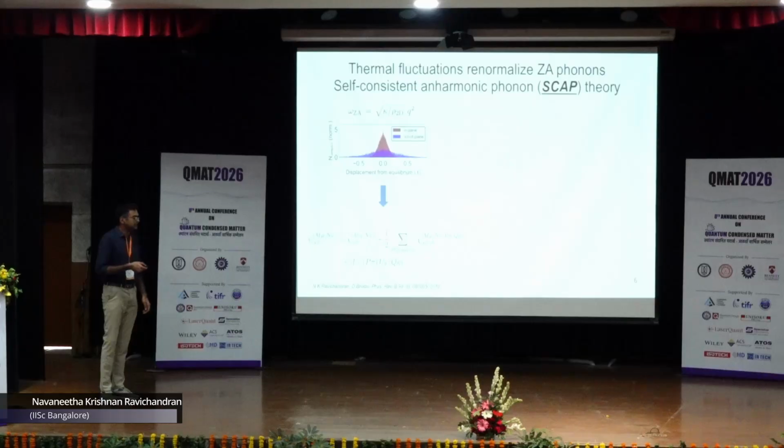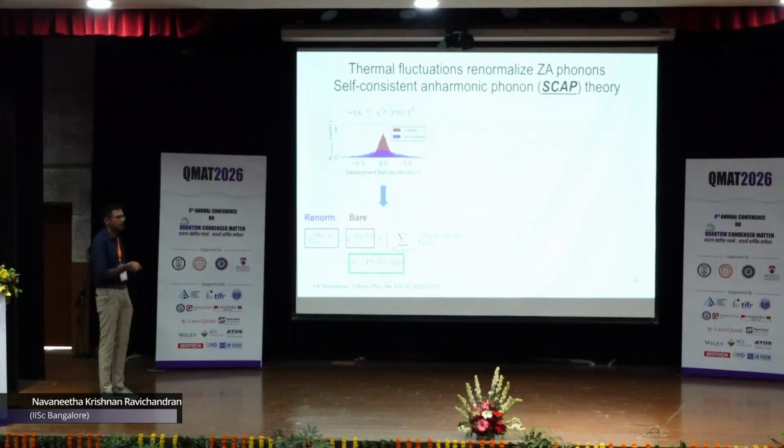To address this anharmonicity-induced effect on the dispersion, I developed this self-consistent anharmonic phonon renormalization a few years back, where, because of these large displacements coming in through these correlation functions, the harmonic bare force constants, given by this symbol chi, are renormalized into a renormalized harmonic force constant.